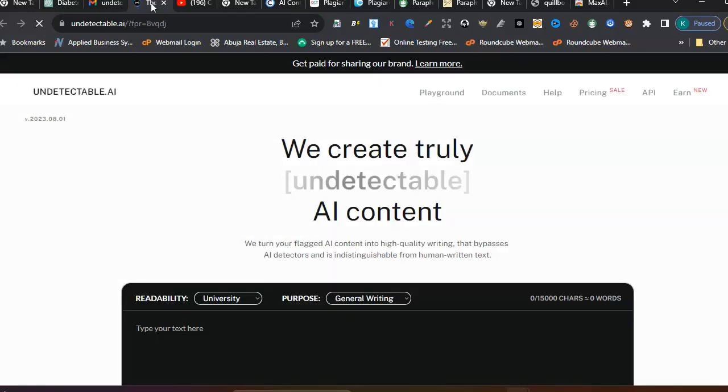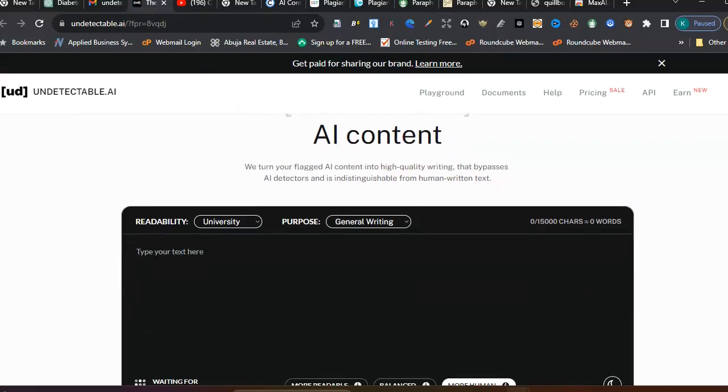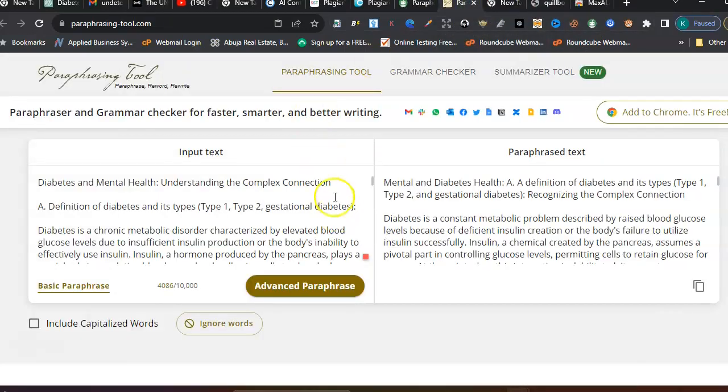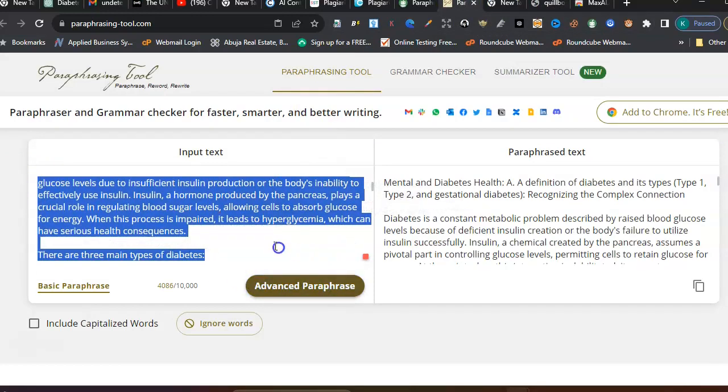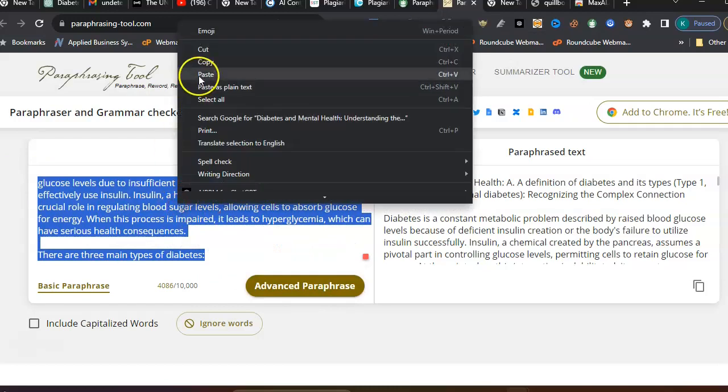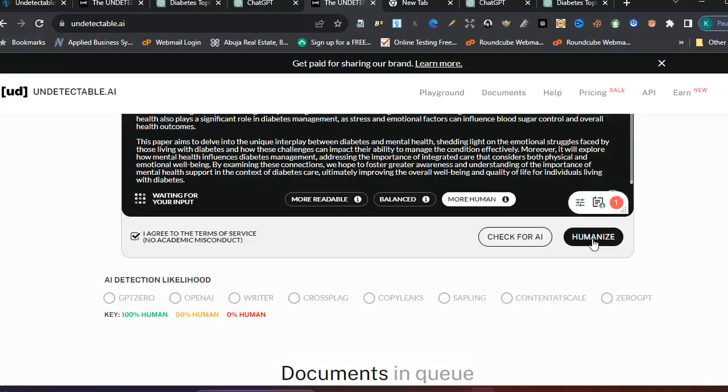The name of the site is Undetectable AI. It's called Undetectable AI. So I want to paste whatever I've copied. Okay. The downside is that for the free trial, it's just 1,500 words at a go that you can paraphrase. And if you want more than that, you can do what? Purchase it to up your game. It makes life very, very easy for you.